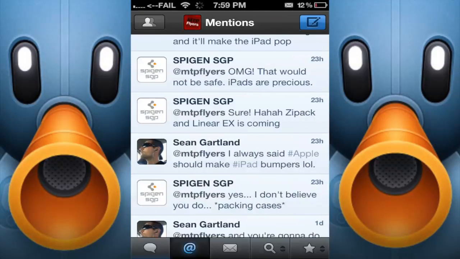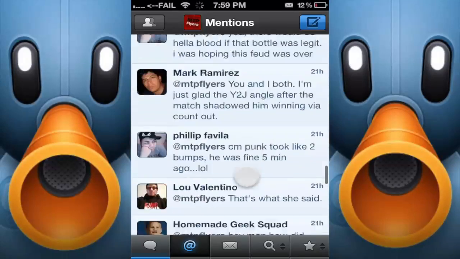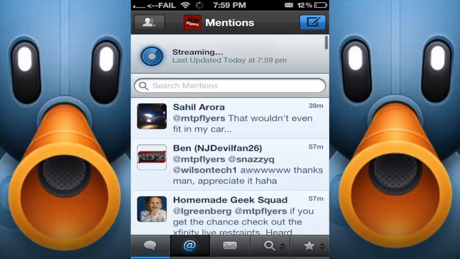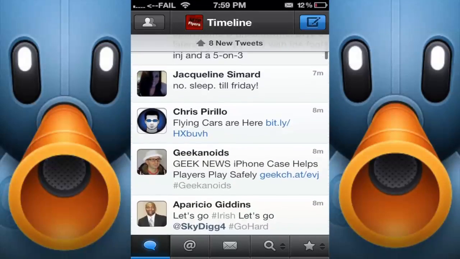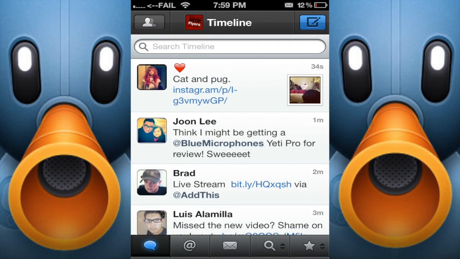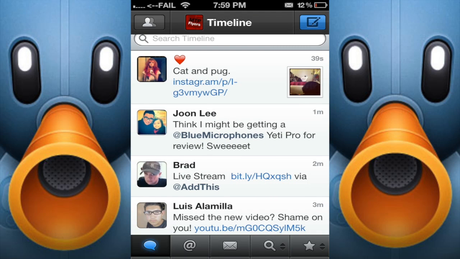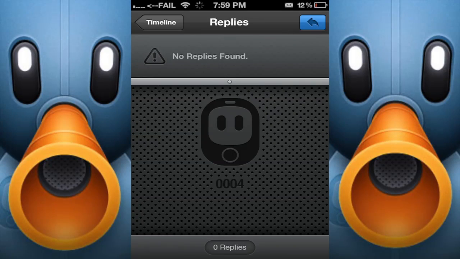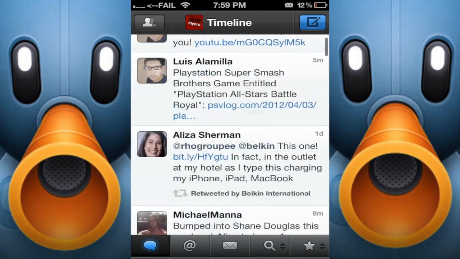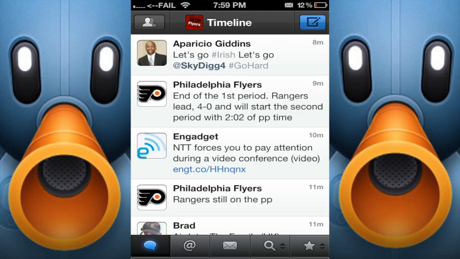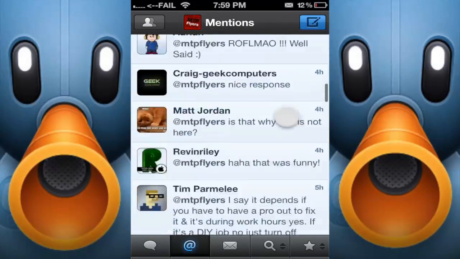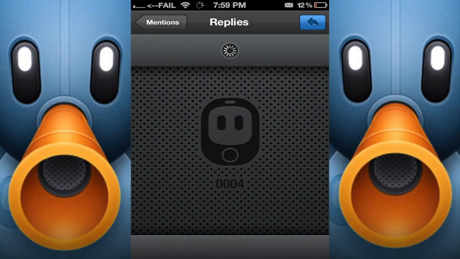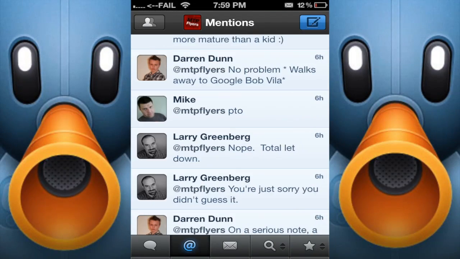Of course, there are many other features on other applications that people might like for specific uses and whatnot, but I really enjoy the ability to swipe to one side and then see if there's a conversation going on with some people. If there's not one there, it won't do it. It'll check and see if there's replies, and usually it'll tell you if there's not. So you can see what people might be joking about, talking about, and you get a good story going, and you want to see what's going on and who's doing what. You can simply slide to the one side. You can see all the replies and all that stuff.